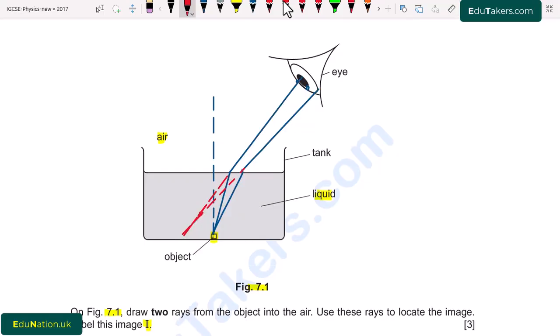So this point is basically the location of image. And I have to label it with I. So in this way we locate the location of image.